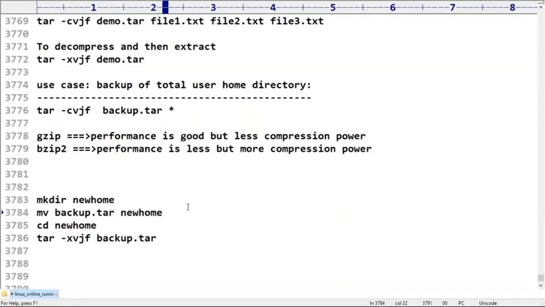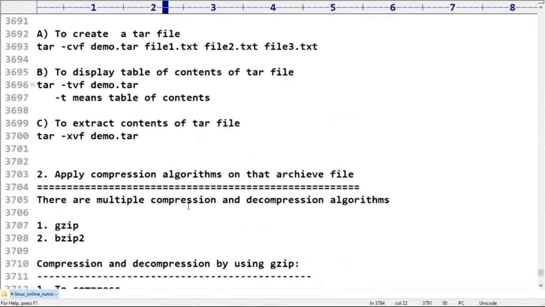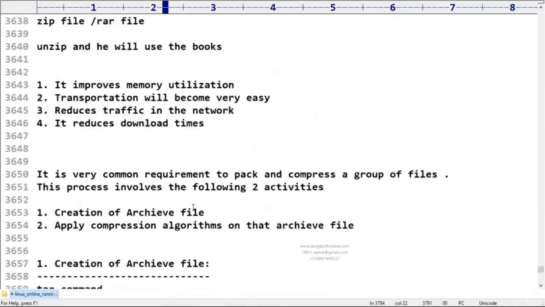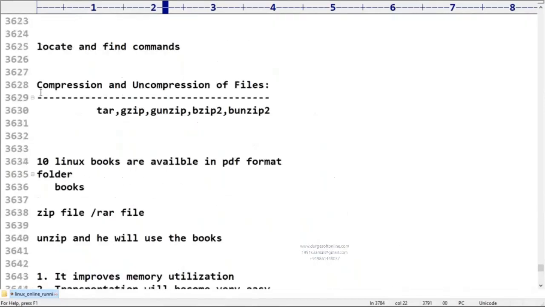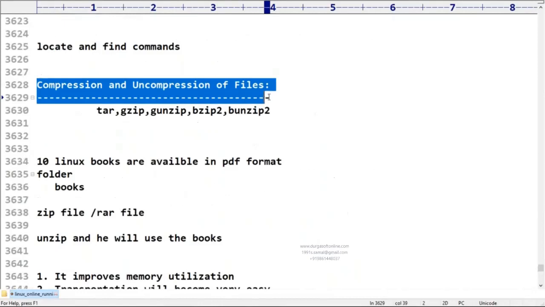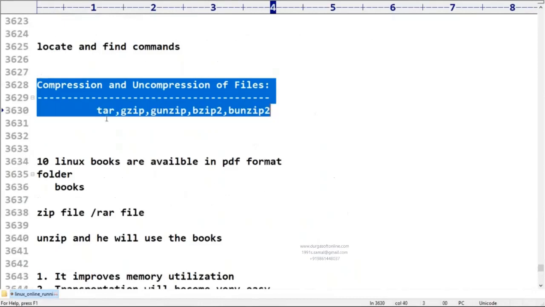Don't worry at all. So this is about how you can perform compression and uncompression of files. What is the terminology related to it? Sir, Linux tar is the terminology, but in Windows we always use zip and rar files. Here we require the tar file concept.